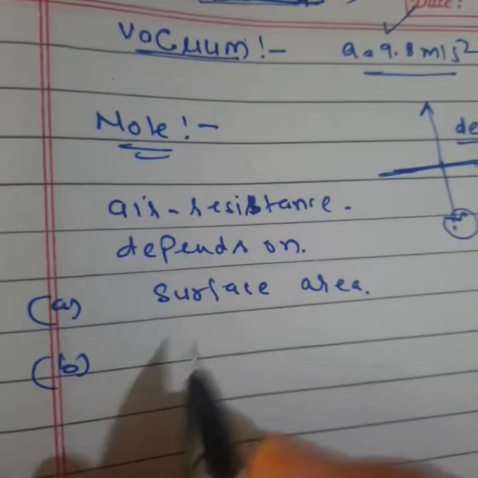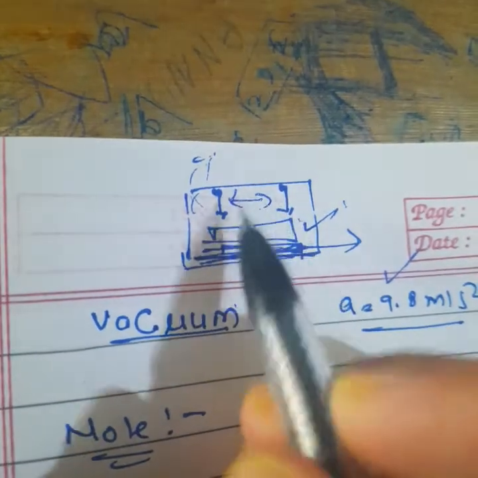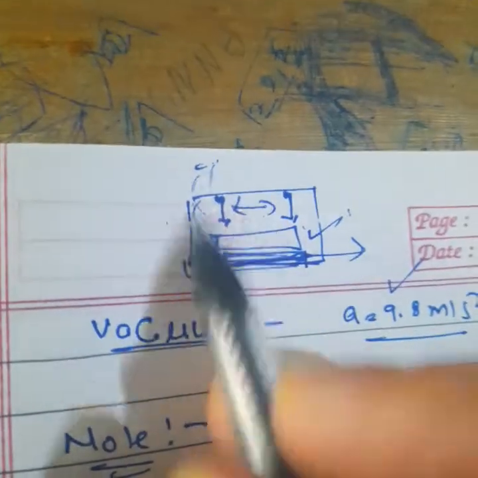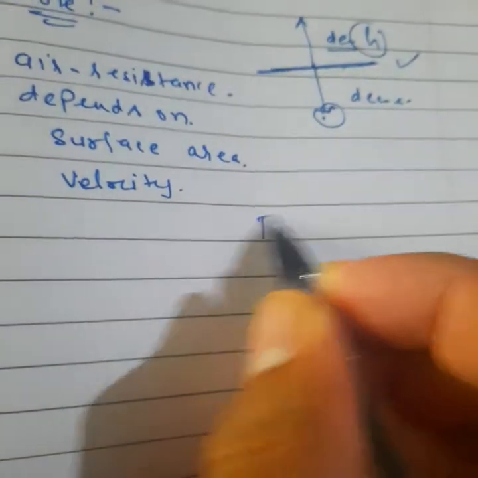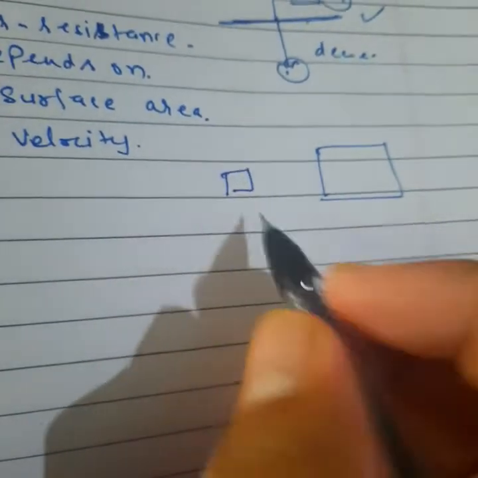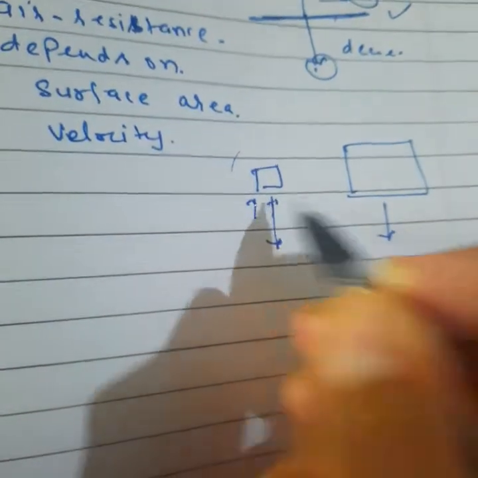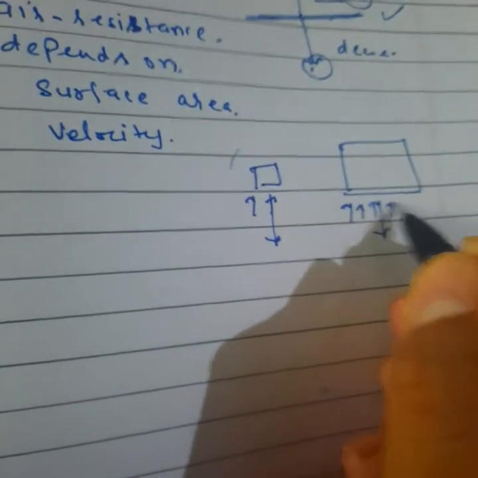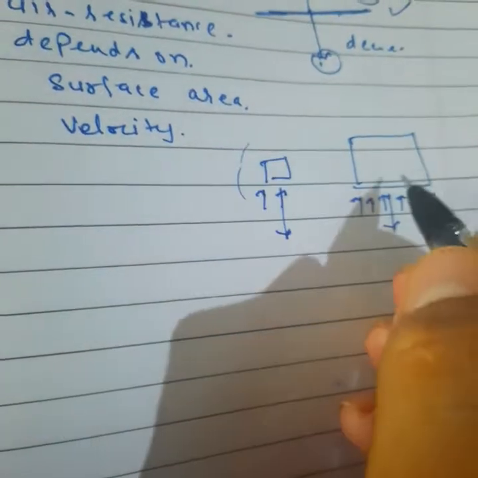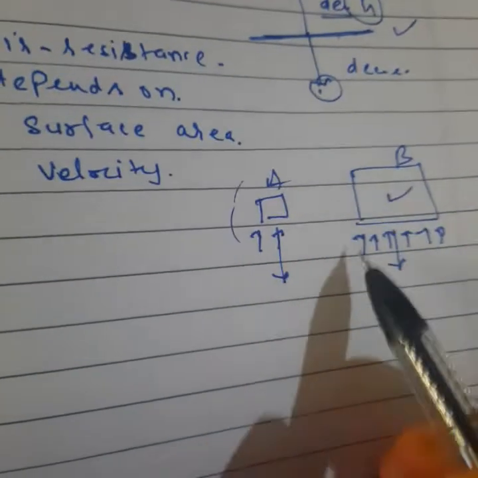Second point is their velocity. If you throw anything with some high force, you are giving more force. Listen, you have two bodies: one is smaller in size, with less surface area, and the other has more surface area, so there is more air resistance. In one case we get less air resistance, and in the other we get more, so A will reach earlier than B. So it depends on the surface area.